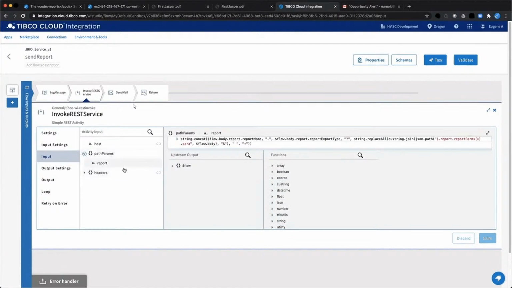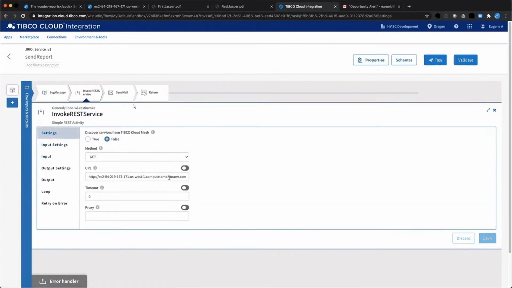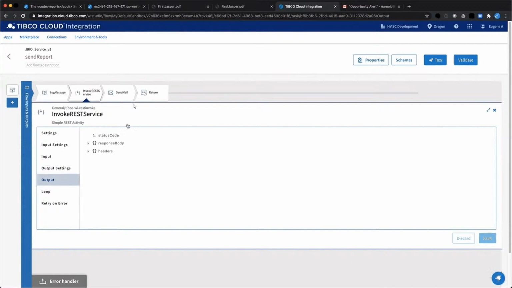Here's our report parameter that we're going to use inside of our URL. And just like you saw me do in the log message, I'm taking the information that's coming in from our REST call and formatting it, concatenating it in a particular way that Jrio is looking for. So this report parameter here, I'm simply extending the URL with information that was sent in to me. And then this call will return a report that we'll use later on in the send email activity that I'll take you to right now.